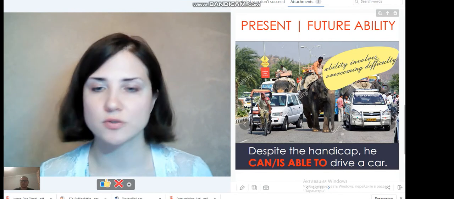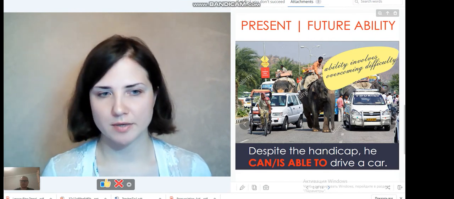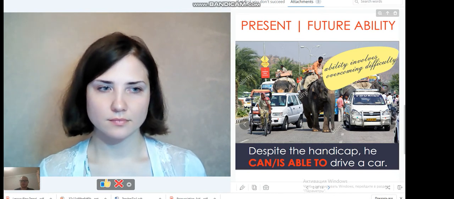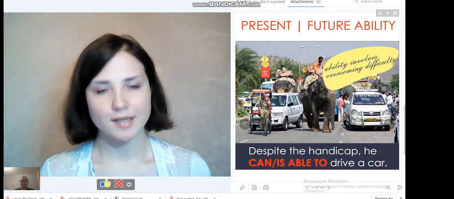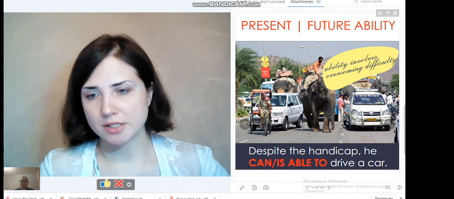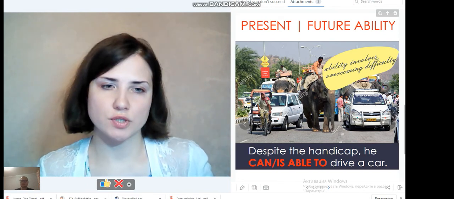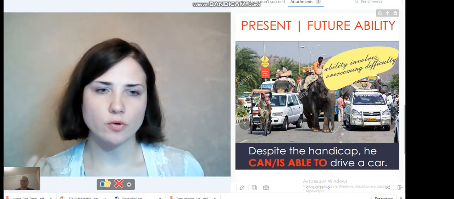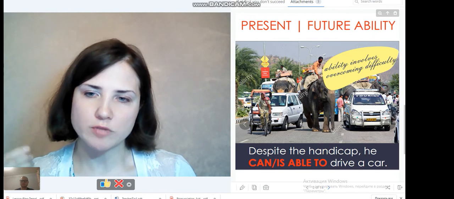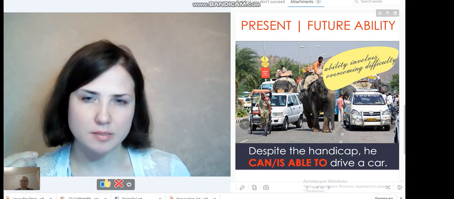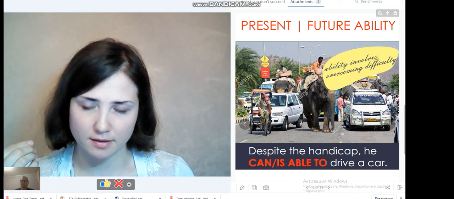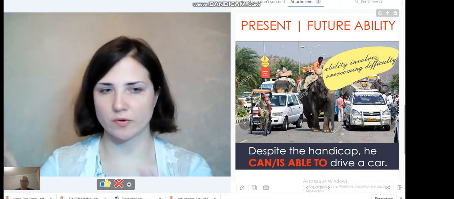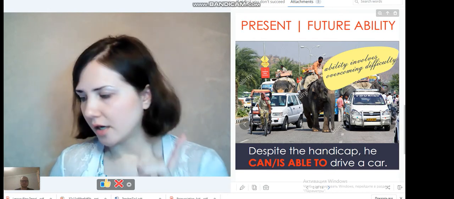Let's talk about the reasons for using a specific modal verb here. Despite the handicap, he is able to drive a car. Yes, we talk about ability in the present, so you're very welcome to use can interchangeably with is able to. And I really want you to memorize the following. When we talk about a slight possibility of difficulty, сложновато, you see, so it's a little bit difficult for us, nevertheless we are going to use our general can, is able to. And just try to memorize.